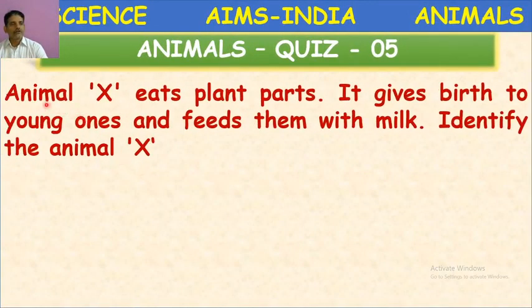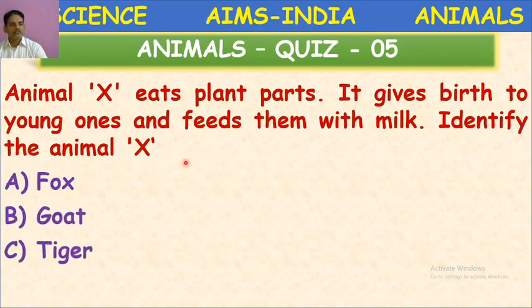Next question. Animal X eats plant parts. It gives birth to young ones and feeds them with milk. Identify the animal X. Okay, here: fox, goat, tiger, lion. See the question. Here the animals which are given, all of them give birth to their young ones and feed their young ones with milk. This is the common character in all these four. But here you have to read the question properly.